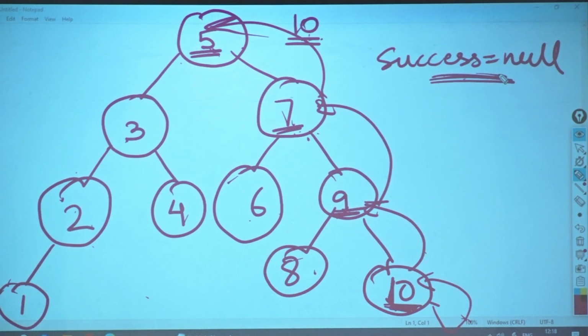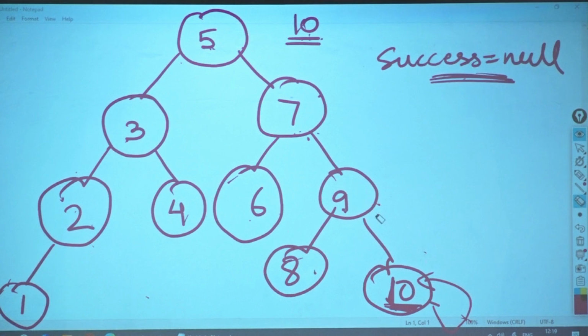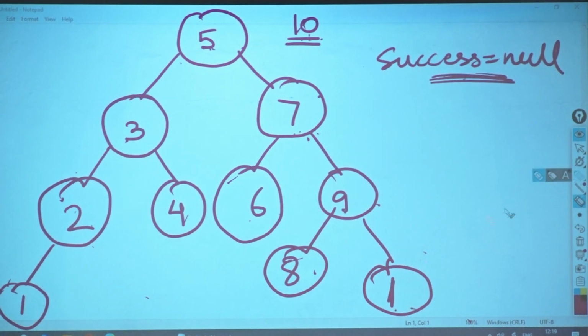Understood? Okay. I will explain this code because it is one of the distinctive codes, and at the time of recursion also we have never given the state of it. So I will give you the code. The next question, in order predecessor, you will have to do on your own. Okay. So we'll start.